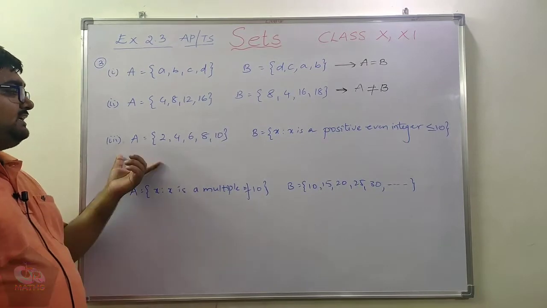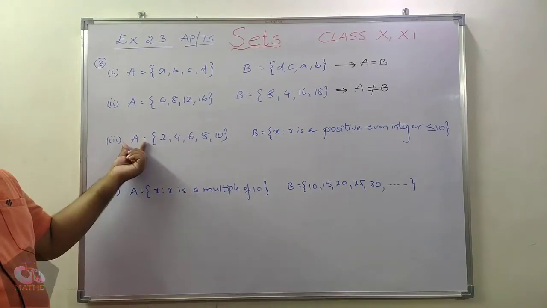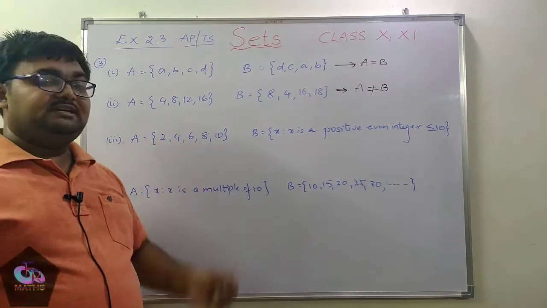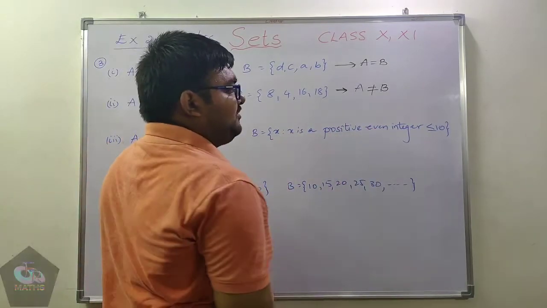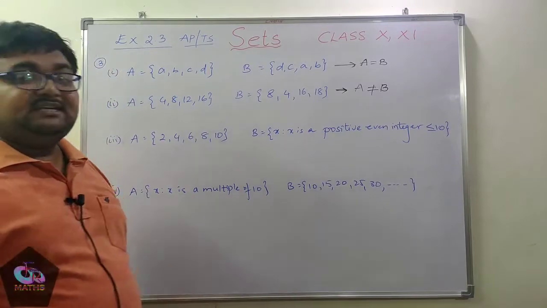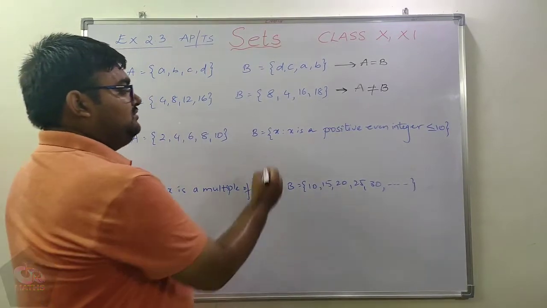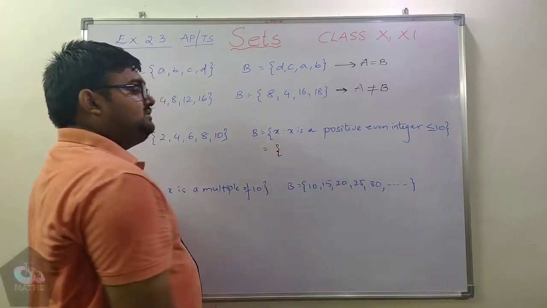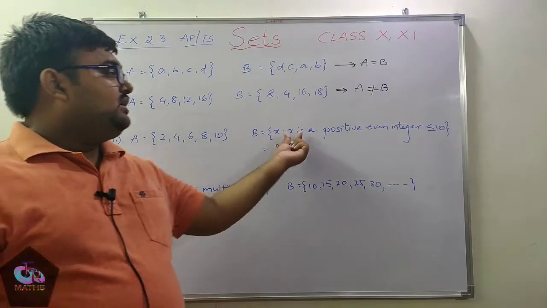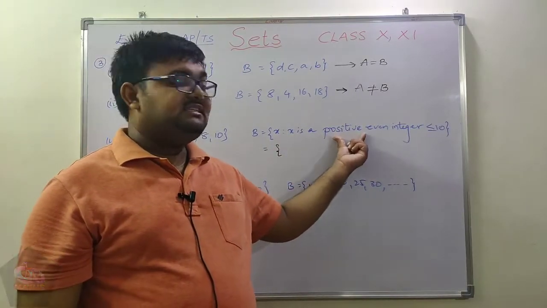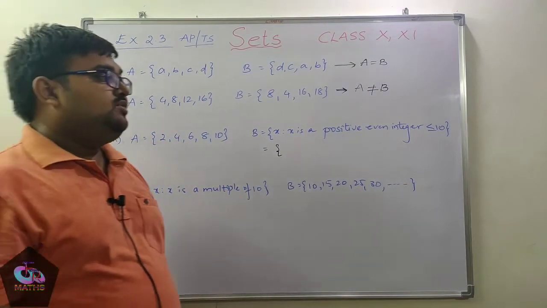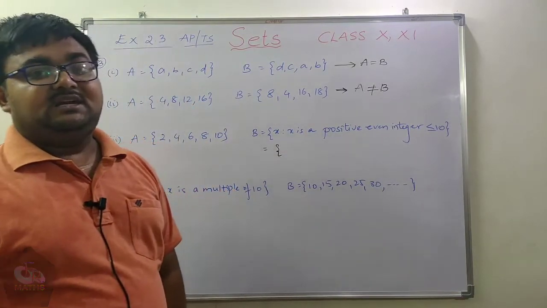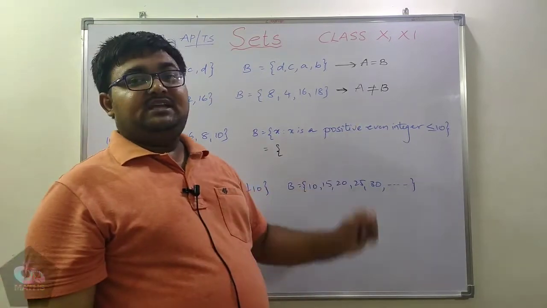Now the next question, here set A is given as 2, 4, 6, 8, 10. Set B is given as x such that x is a positive even integer less than or equal to 10. So what is the roster form of this? We need to take the value of x as a positive even integer. Positive integers start from 1 and we need to take evens.